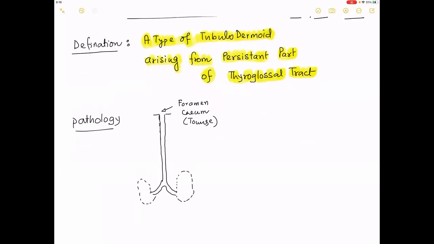So now, in the majority of the cases, what happens is this part technically is atrophied. That means it just vanishes away.